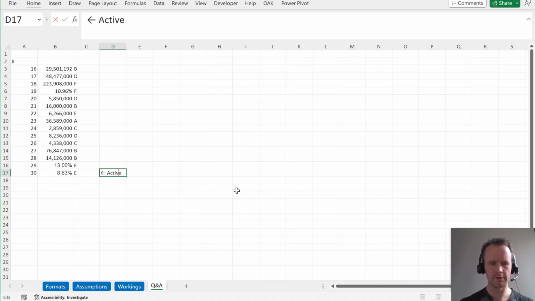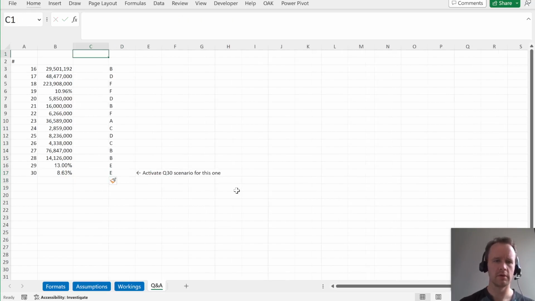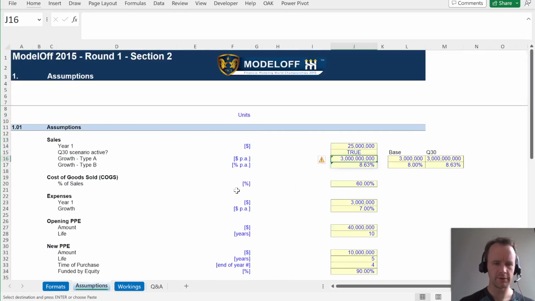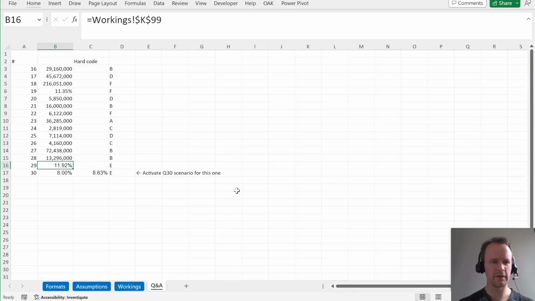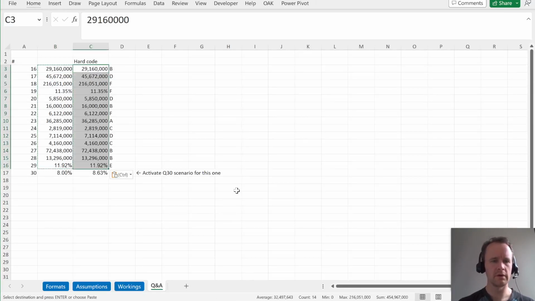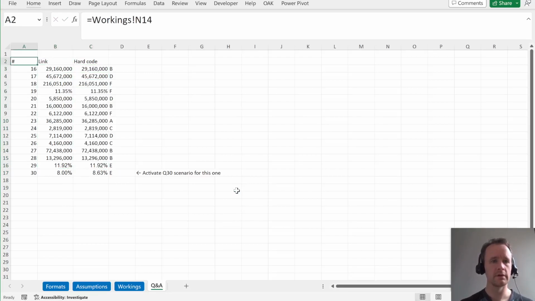Activate Q30 scenario for this one. And then we'll just have a hard code. And then we'll turn off that scenario to get the right answers for all the rest. Again, you don't really need to do this in the exam, but I like to leave a model behind that can handle this stuff. All right, that's what I got for that one.